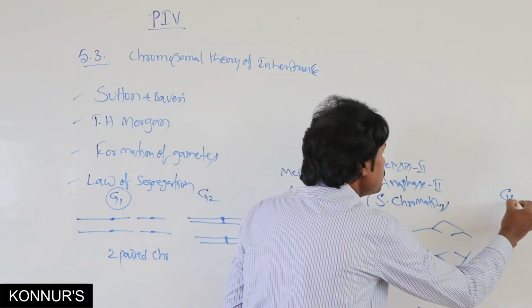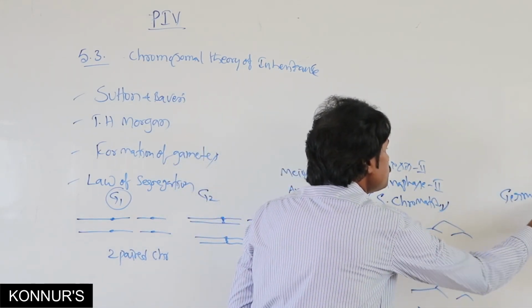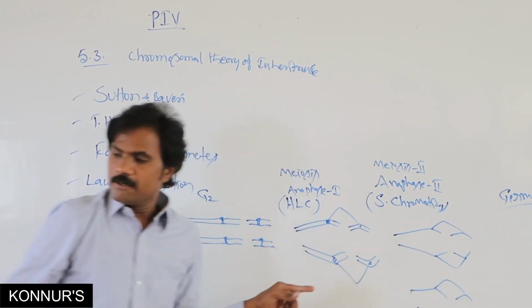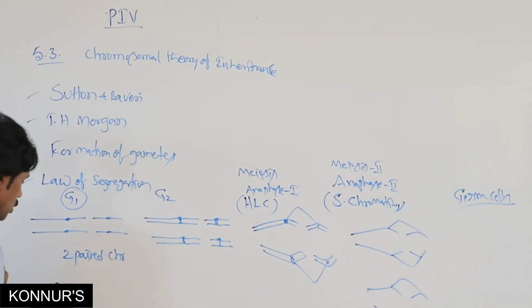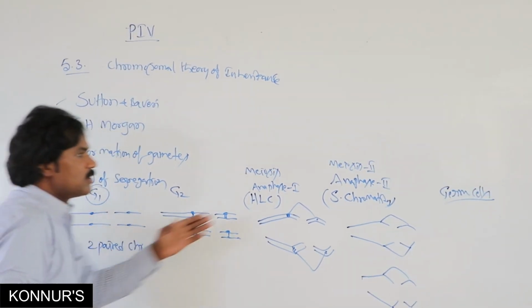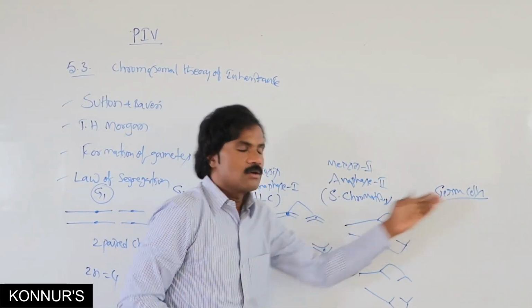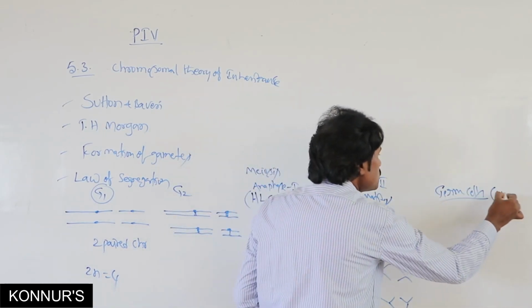Then cells are formed. Up to here, this is diploid; here 2n equals 4. Then the formation of germ cells, that is haploid cells.